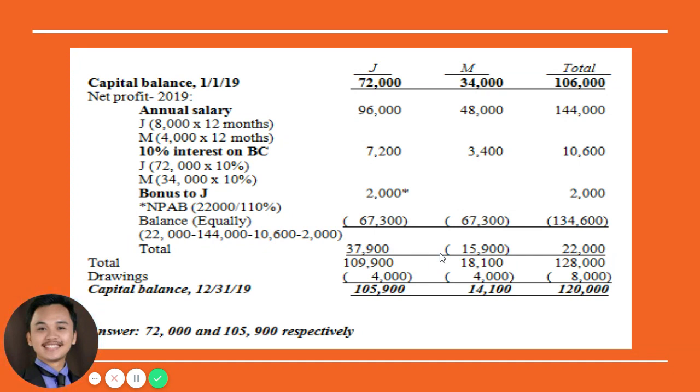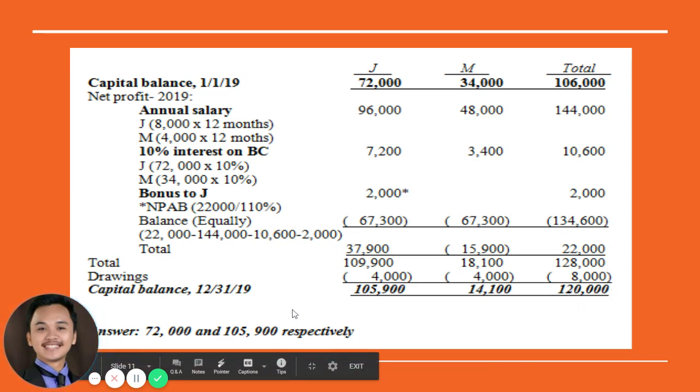However, unfortunately, mag-absorb og loss si M nga a total of 15,900, kay 22,000 lang man ang profit for this year. And then less drawings na 4,000 since naa may 4,000 nga gimax out nga withdrawal si J and M for the year 2019. So in total, ang capital balance ni J and M for 12/31/19 is 105,900 and 14,104 for M, for a total of 400,000 nga capital balance.